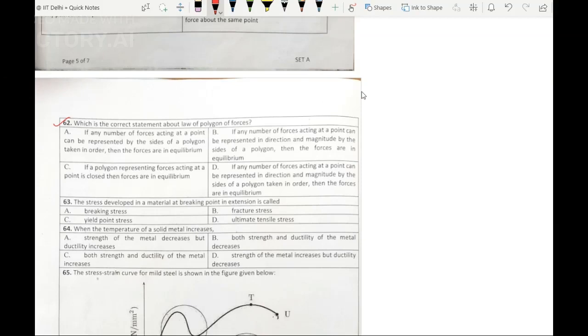Option C. If a polygon representing forces acting at a point is closed, then forces are in equilibrium. Option D. If any number of forces acting at a point can be represented in direction and magnitude by the sides of a polygon taken in order, then the forces are in equilibrium. The answer will be option D. The first three statements are incomplete statements. Only the fourth statement is a complete statement.